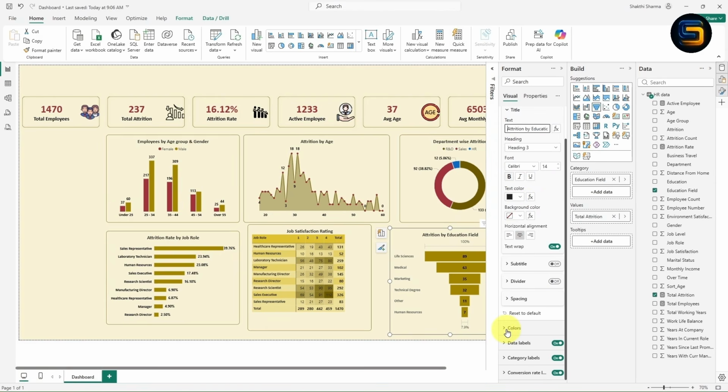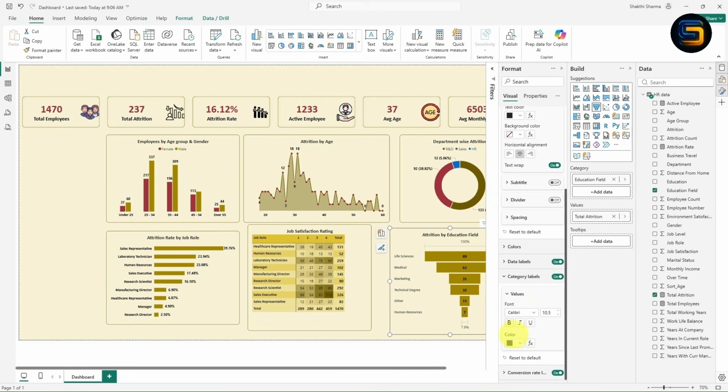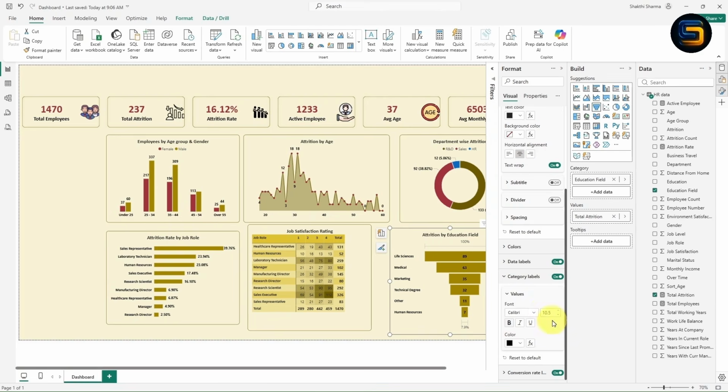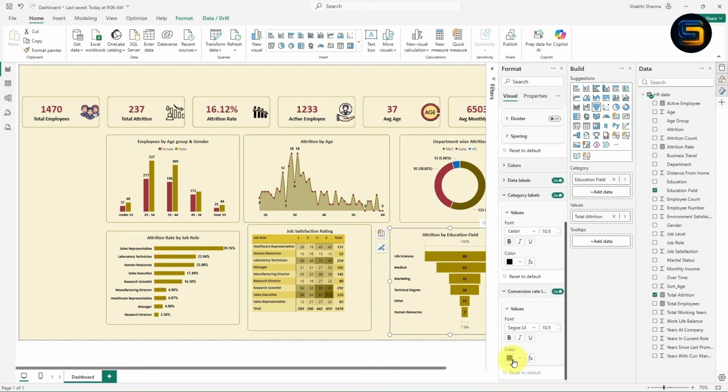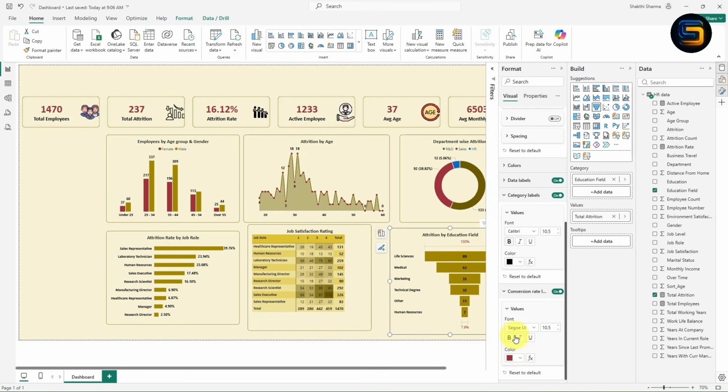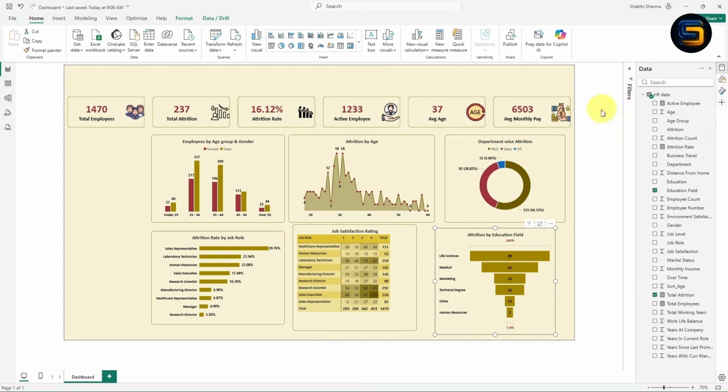Now let's see a few more formatting options. I will simply click on this category label. From here I will select a different color. I will select this black color. Now I think it is looking perfect. If you want, you can make it bold. Sorry, it is already bold, right? In the same way, click on this conversion rate. Now select the color from here. I will select this red color. Now I think it is looking perfect. From here you can change the font. Let us select this Calibri. Alright, now the formatting is done for the funnel chart.